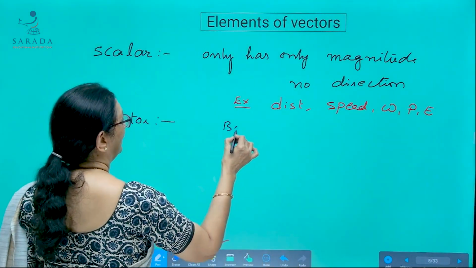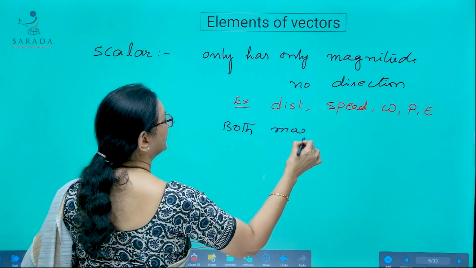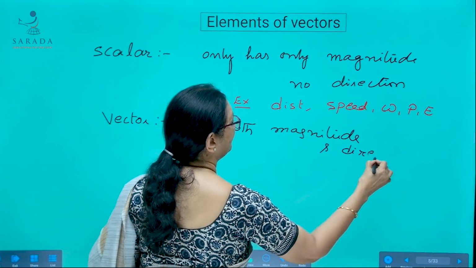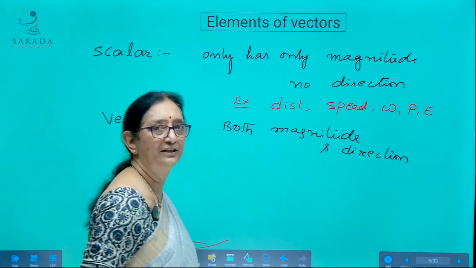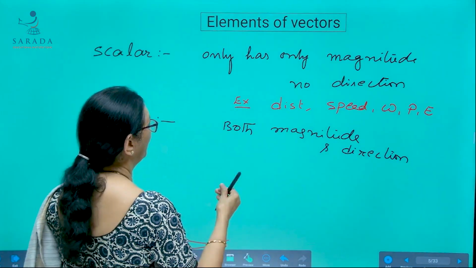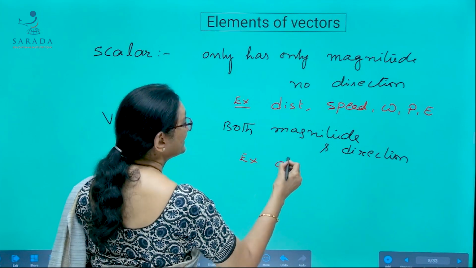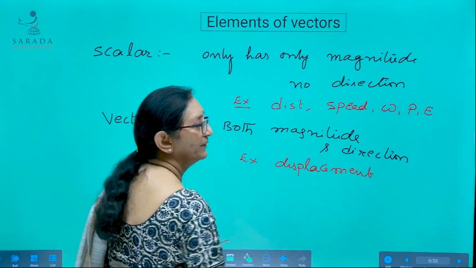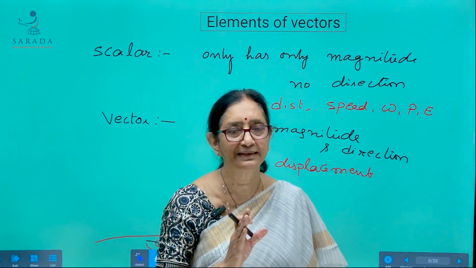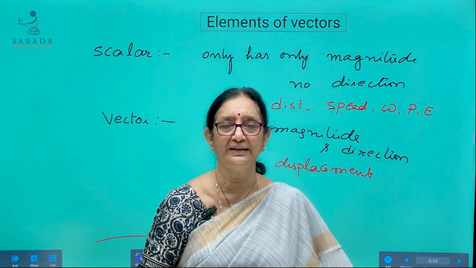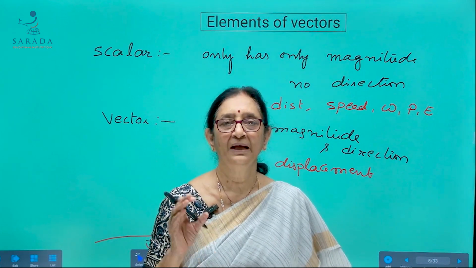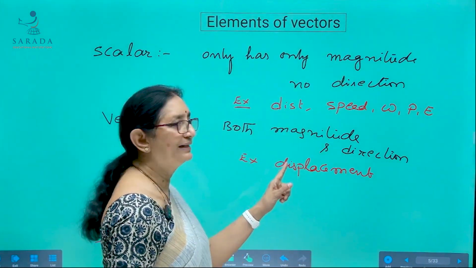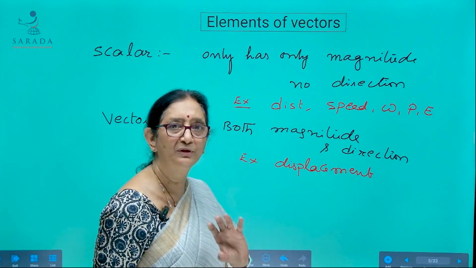So a vector is a physical quantity which has both magnitude and direction. One example of a vector is displacement. Suppose a body moves from the point A to B, in the eastward direction. If you take the displacement as S, then B to A becomes minus S. Meaning, while considering displacement, we consider both magnitude and direction.